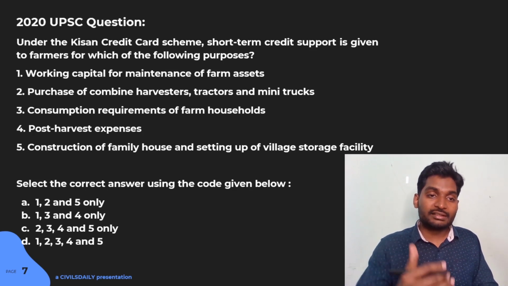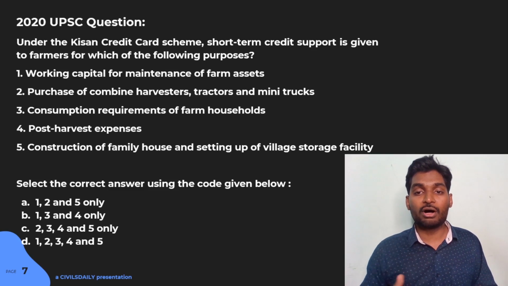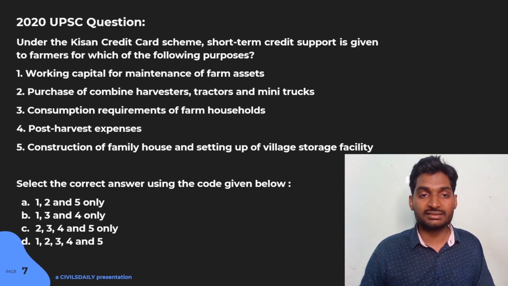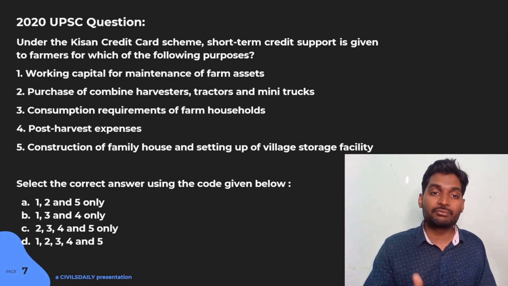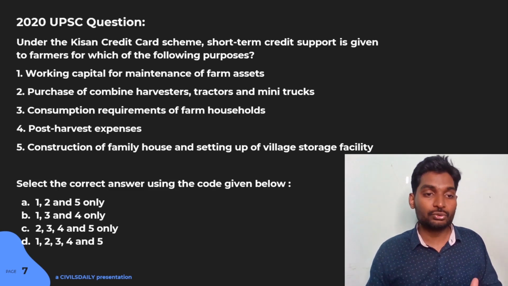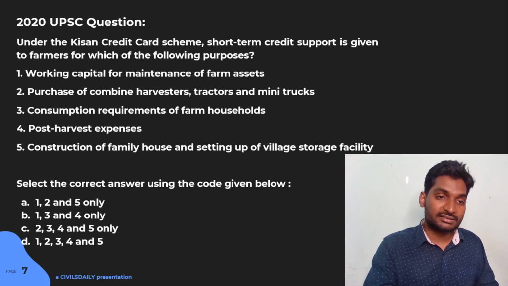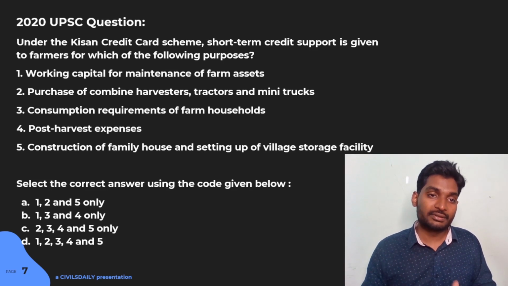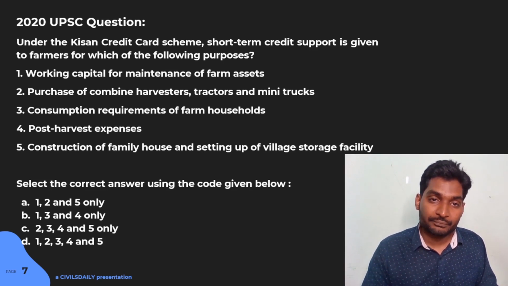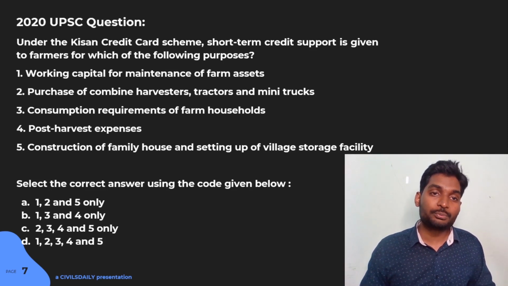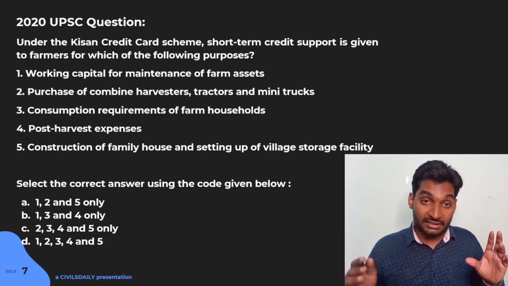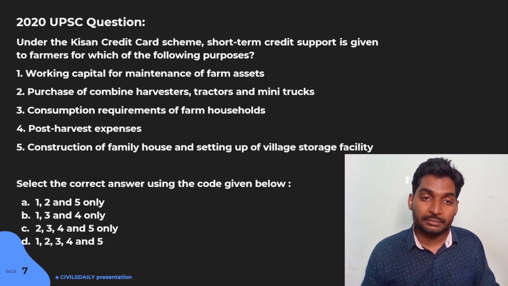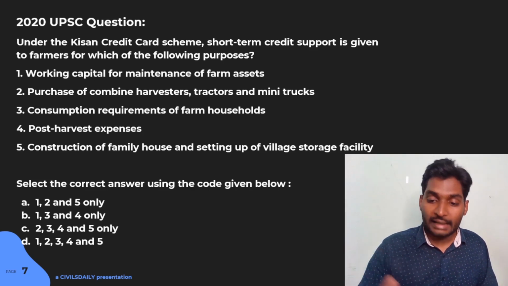And we could differentiate between building of infrastructure facilities and expenditure requirements. And by that virtue, we eliminated statements and we could arrive at the right answer. Now, again, this was a 2020 UPSC question, which was considered to be very difficult by many students. All right, moving ahead,